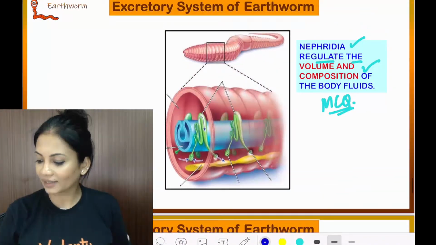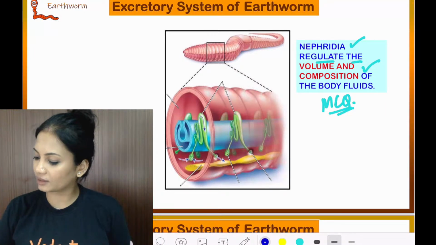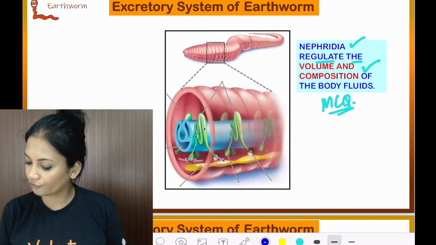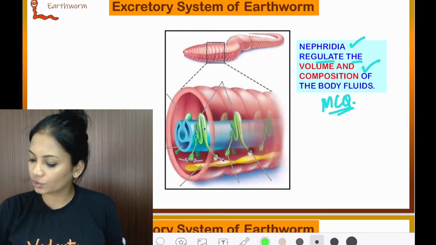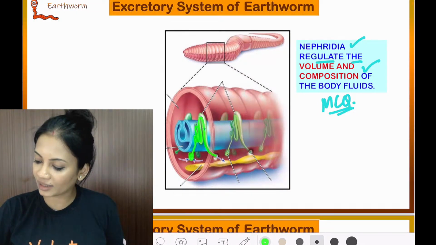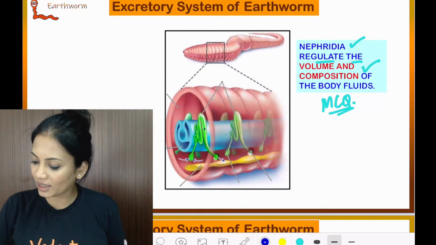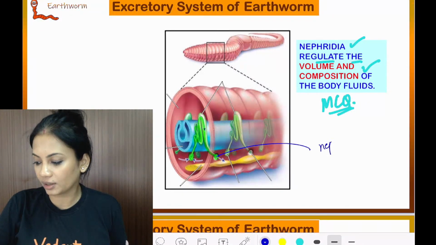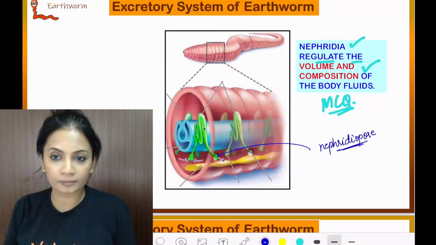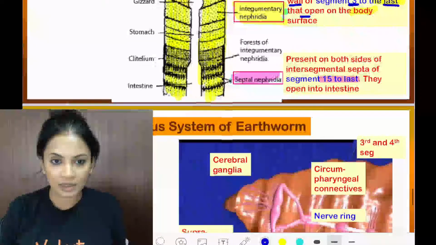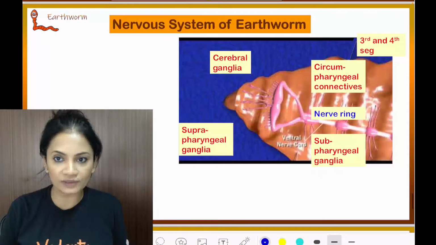Clear? And can you see over here? There's a beautiful diagram. They have shown very clearly how the nephridia looks. So this part over here that I'm drawing, this is what the nephridia is. This is where the nephridiopore is. This over here, nephridiopore. Clear?